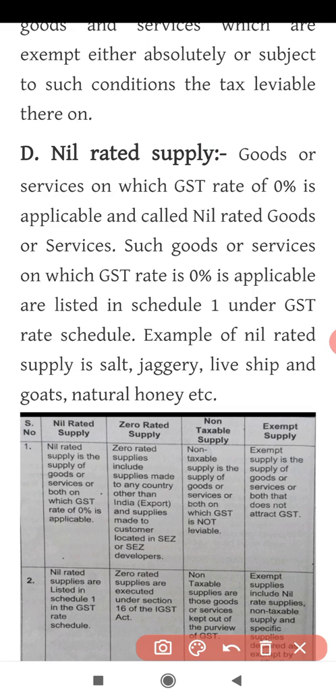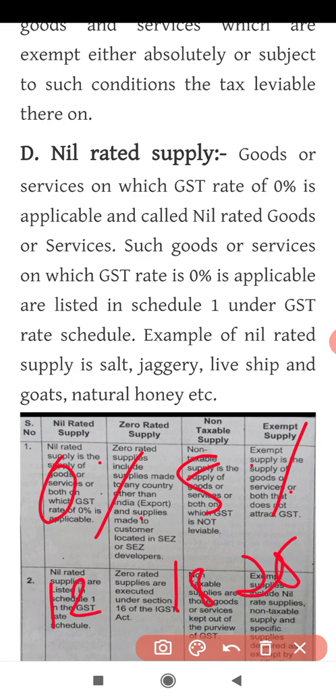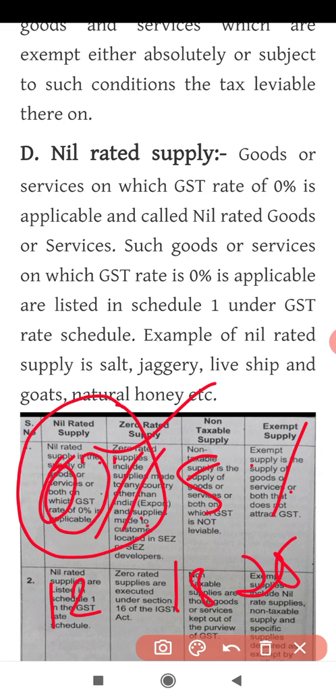What is nil rated supply? Nil rated supply means goods or services on which the GST rate is 0%. So remember the slab rates now. The slab rates are 0%, 5%, 12%, 18% and 28%. So in this, zero rated means this one. The goods and services on which 0% tax is collected are called nil rated supply.